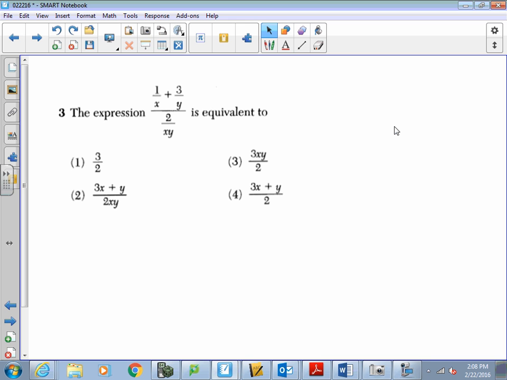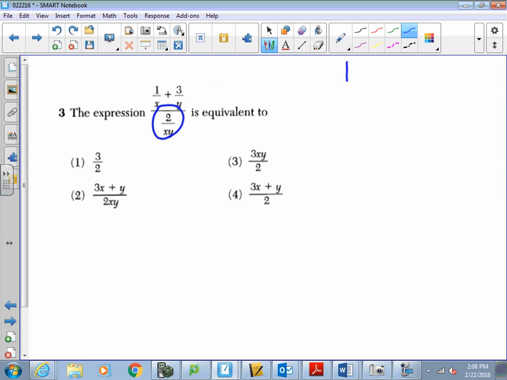All right, for this one, you're just going to want to write down the work that I have here. This is a complex fraction. You have a fraction on top of a fraction. If you remember when we did this in class, the way I would do it, not necessarily the best way, is to make the top one fraction and the bottom one fraction. Well, the bottom here is already one fraction, but the top is not.